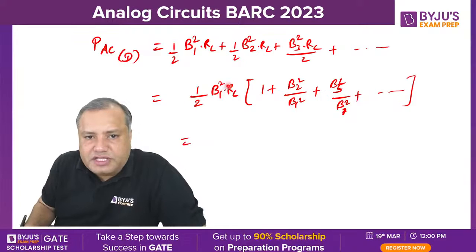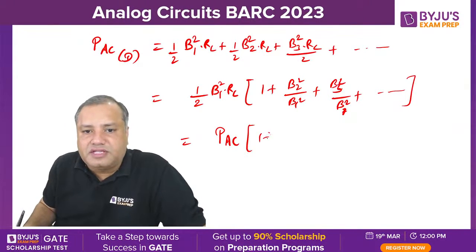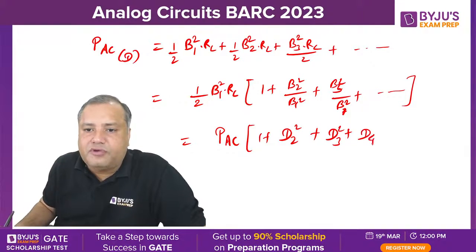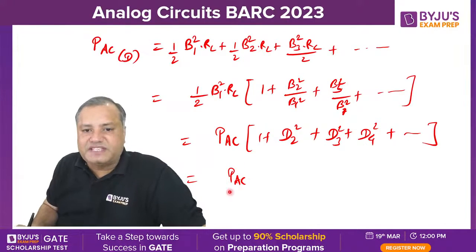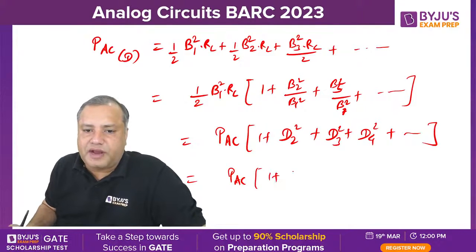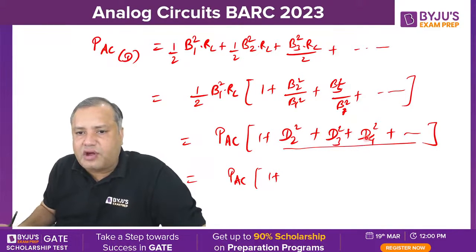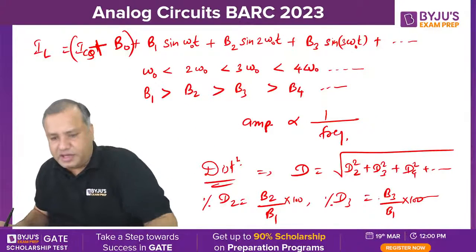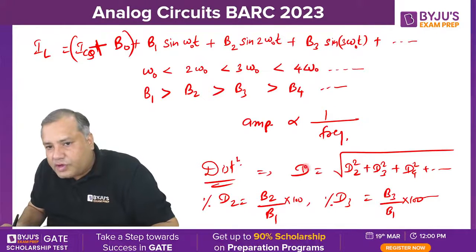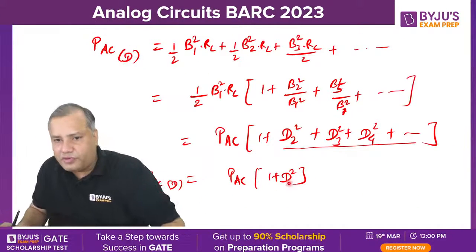So students, this one is nothing but the AC power output without any distortion, multiplied by 1 plus B2 square, B3 square, B4 square, and so on. Are you following? So AC power output with distortion is AC power output without distortion multiplied by 1 plus. Now what is this? The sum of all these components will be distortion square. The net distortion is D. If you square it, the square root sign will be removed, so you will get this one.